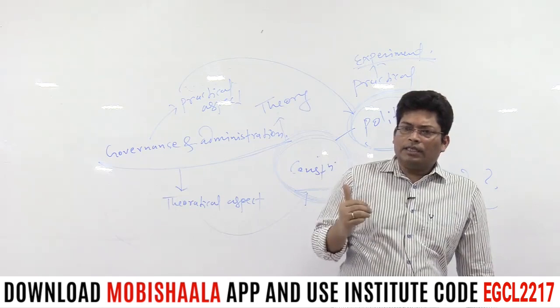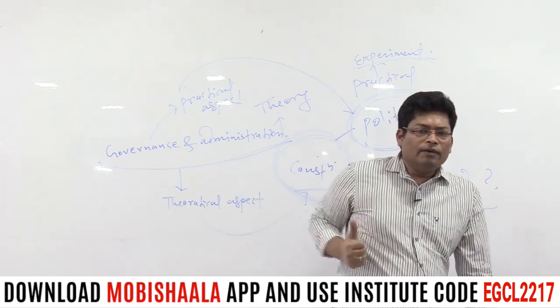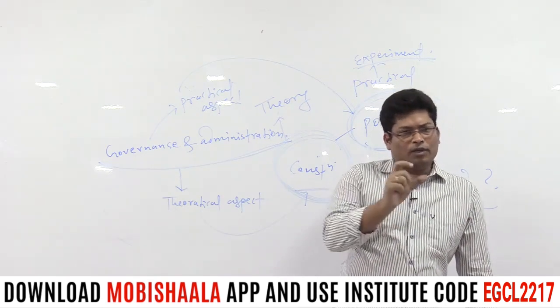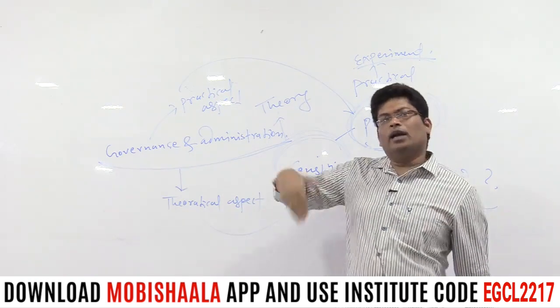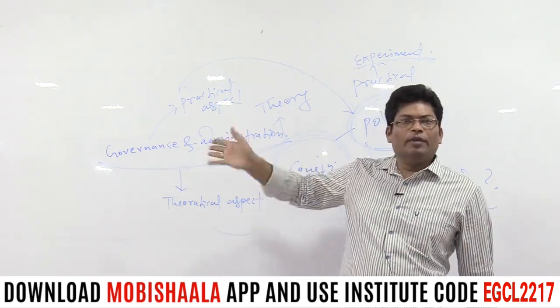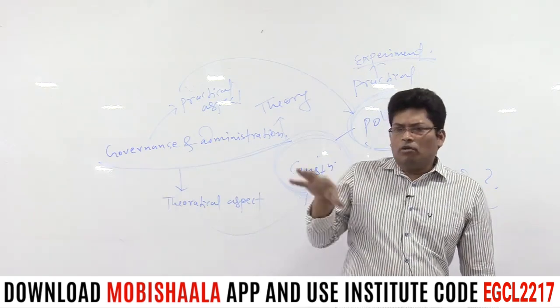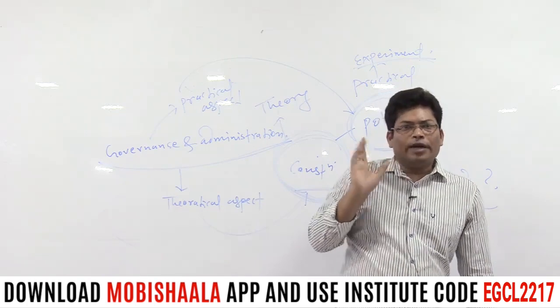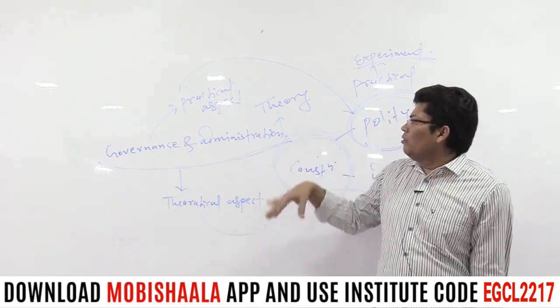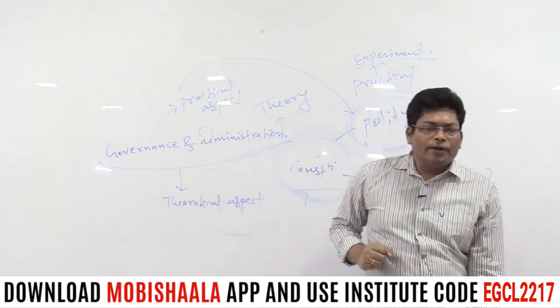If something is given a theoretical design, a particular name can be given, and if the same thing is given a practical design, yet another name can be given. But both terms rely on the same context, and that context is the governance and administration of a country.